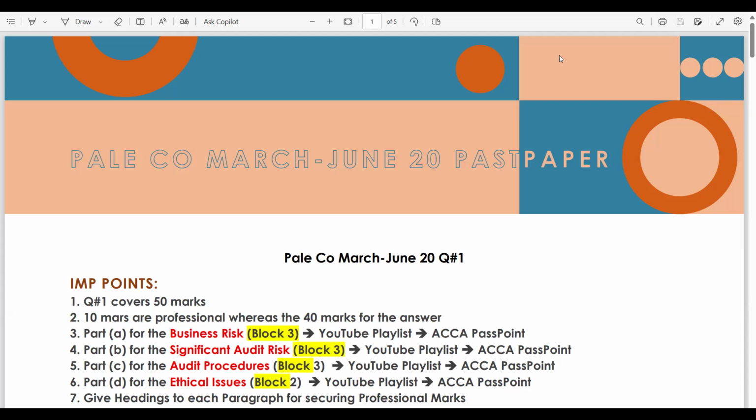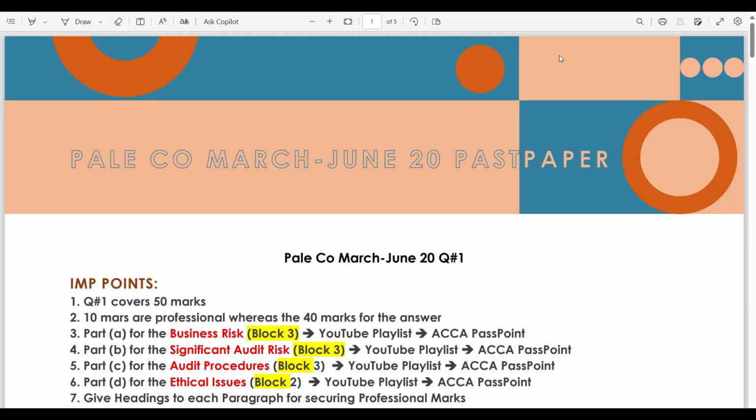So now for part D, we just use Exhibit 5. Using Exhibit 5, explain the ethical issues and other audit planning implications which arise in relation to the phone call from the company's chief finance officer from your company. Okay, now we are done with all the requirements. Let's start reading the background information.